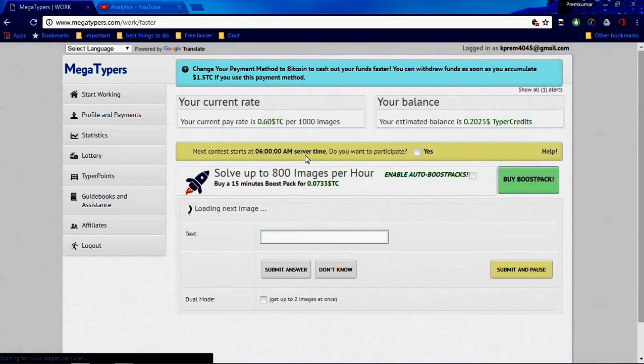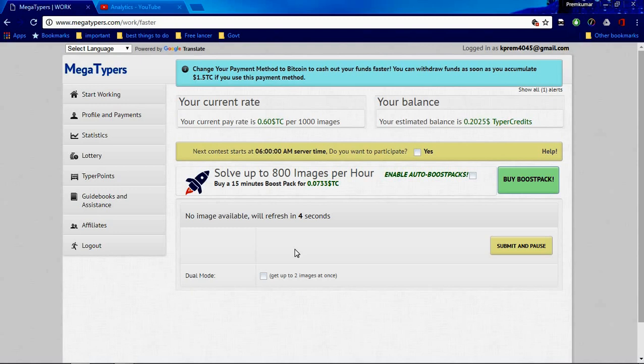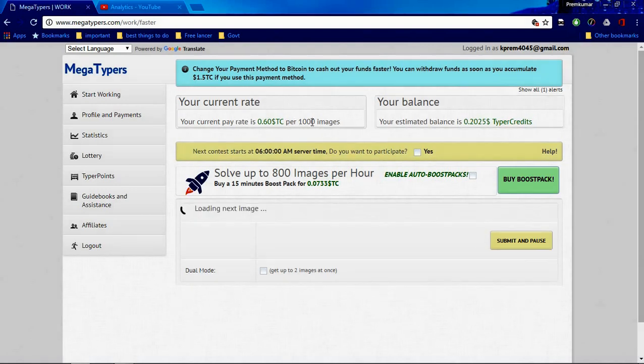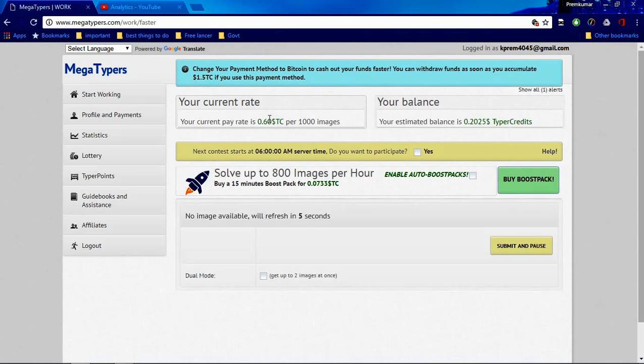Start working, press on start working. After clicking that, this is how we learn. Here you will get a captcha. After viewing that captcha, you need to enter the data and then submit the answer. Press enter also, you can earn. For almost 1000 images, this much amount you will get. After getting $2 or $3, it will be transferred to your PayPal account from MegaTypers also.